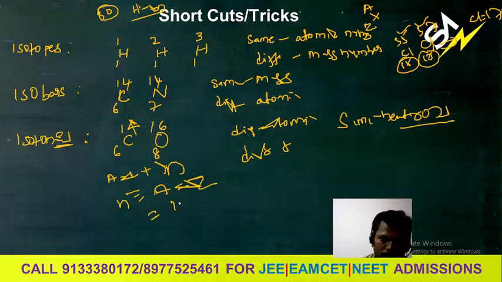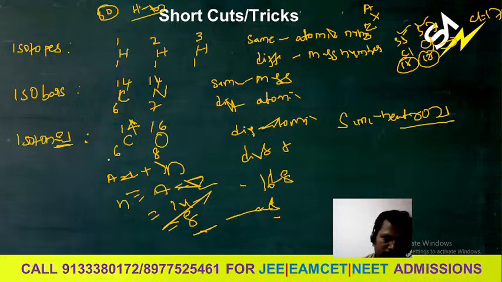So A is equal to 14 minus 6. This is 8. In the same way 16 minus 8. This is also 8. So the number of neutrons is 8 here and 8 here. This is also 8. This is also 8. Okay, number of neutrons. So these are called